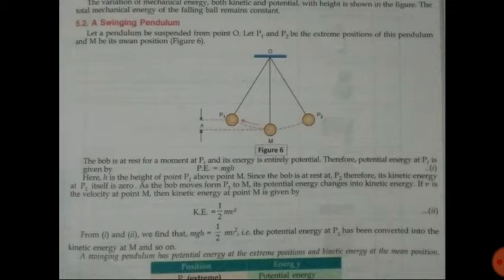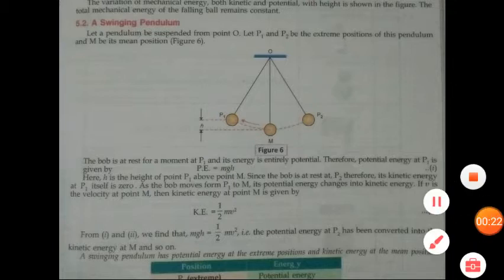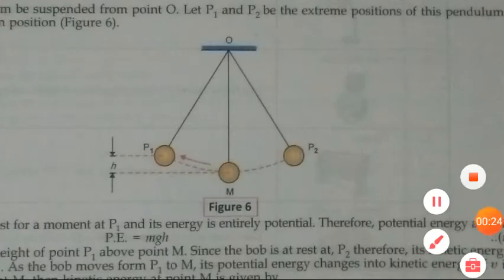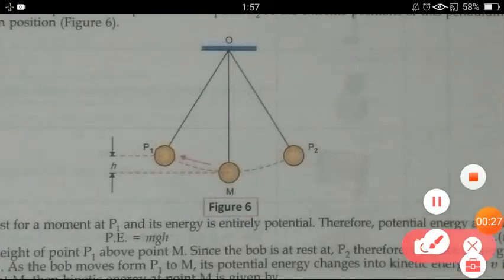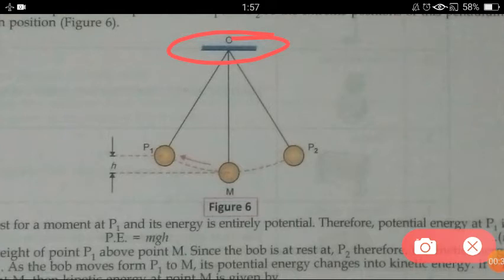So in our previous lecture, I explained how energy is conserved with the example of a freely falling ball. Now today, let's take another example of a swinging pendulum. Here in front of you, you have one pendulum. This is one rigid support, and through this support the pendulum is hanging.